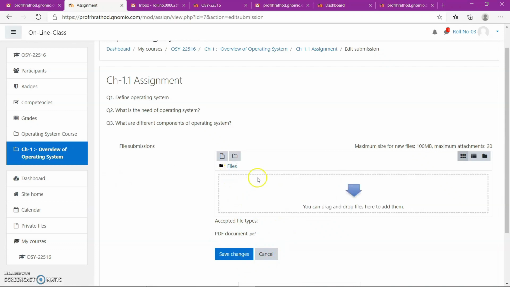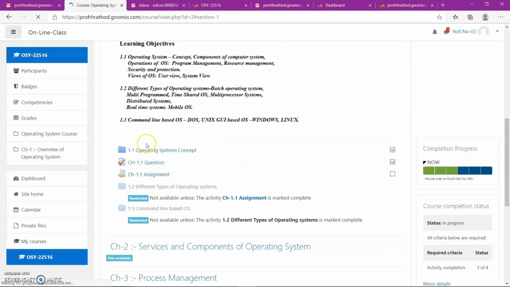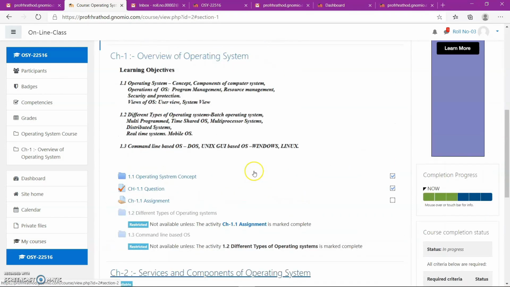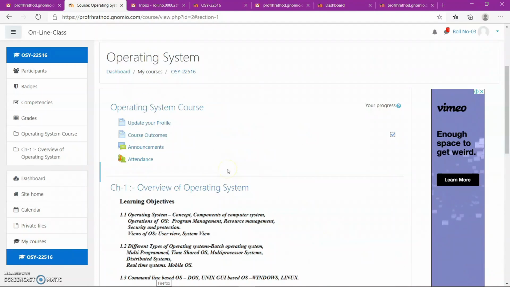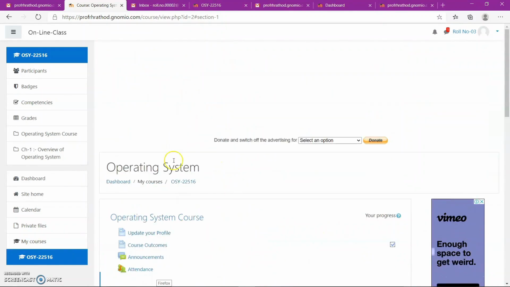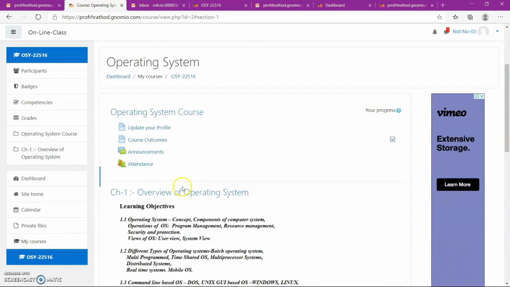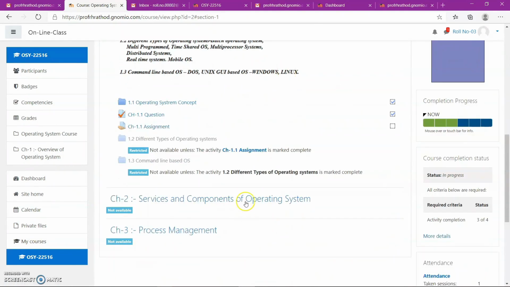So that file will be the assignment answers, and then this completes the first point 1.1. Then the next will be attempted by the student. So in this way, the teacher can make a classroom and the student can learn from this one.